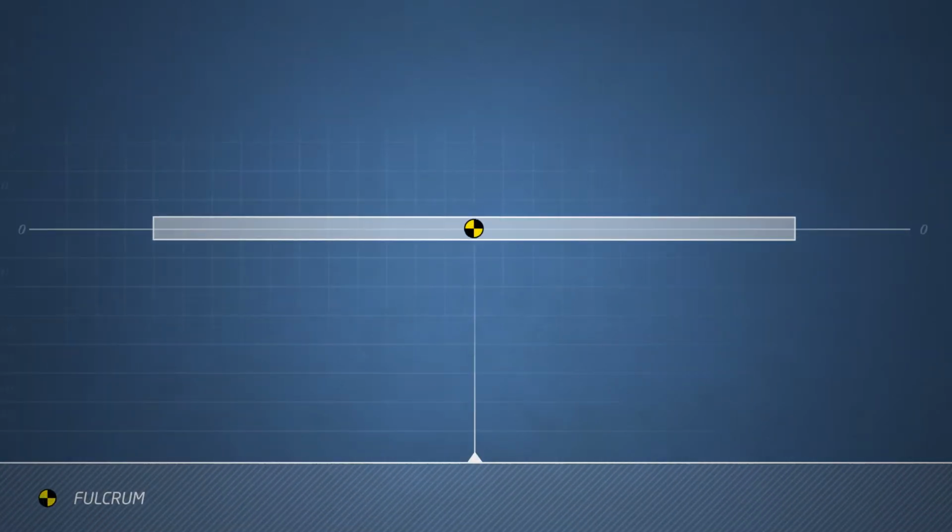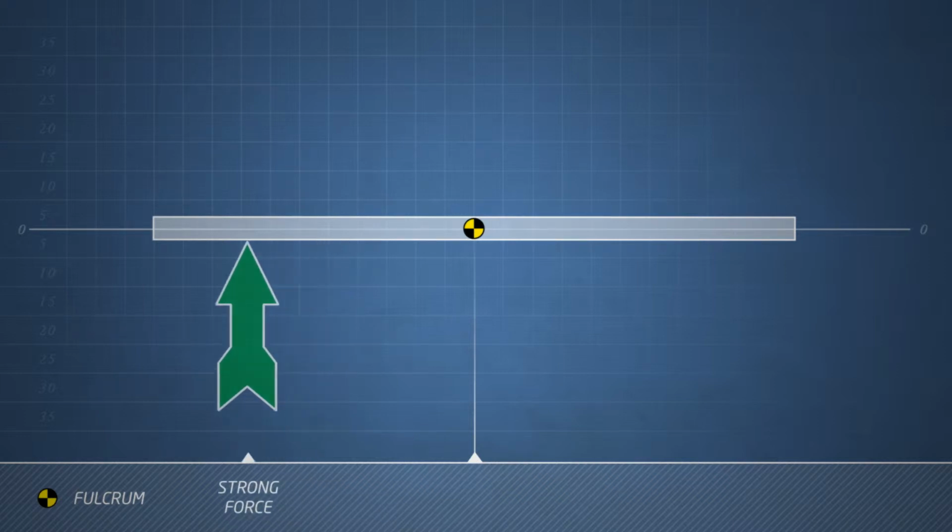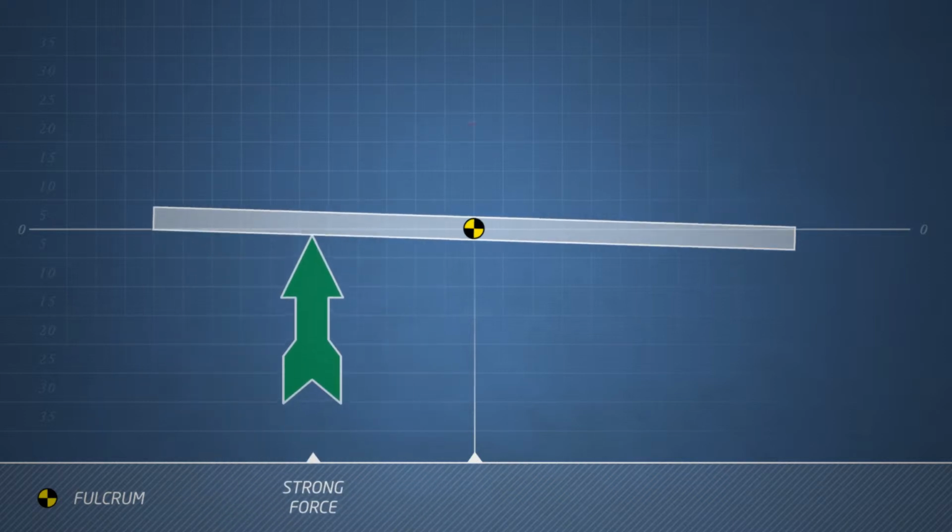If a force acts on a beam at some distance from the fulcrum, a moment of force is generated and the beam starts to rotate.